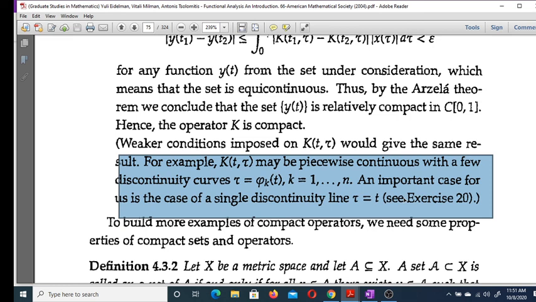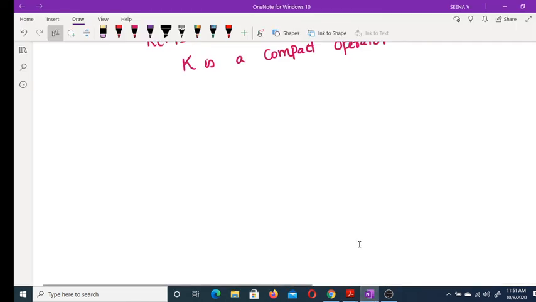There is no proof here, and we are proving K is a compact operator using the orthonormal basis that we have already discussed in 4.7, I think. So that's all for this example.